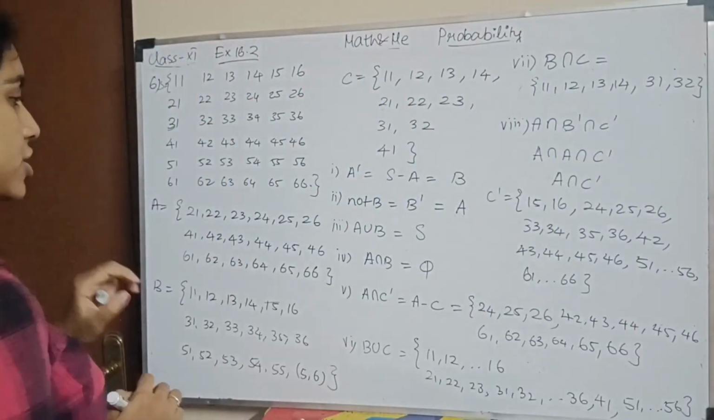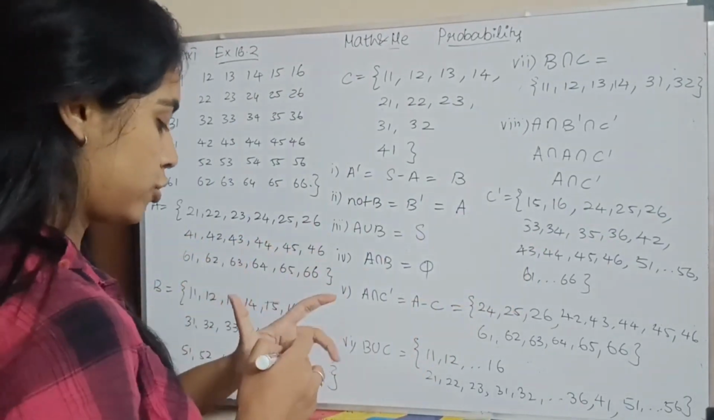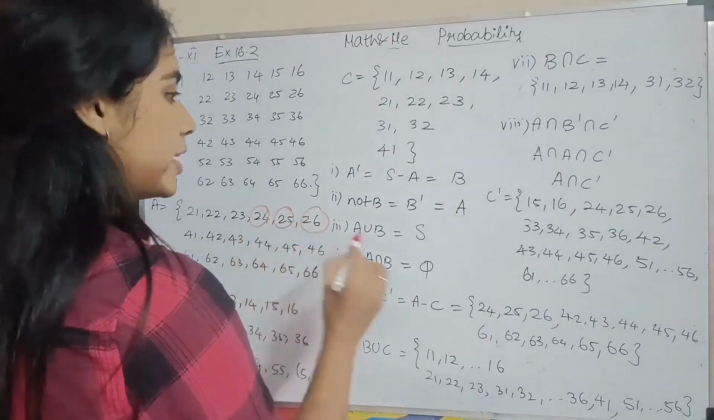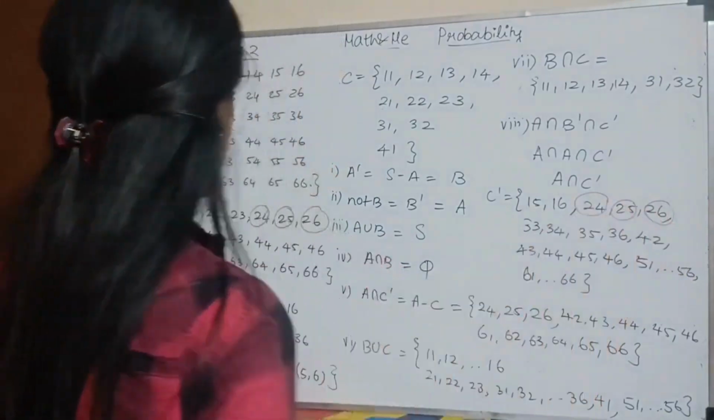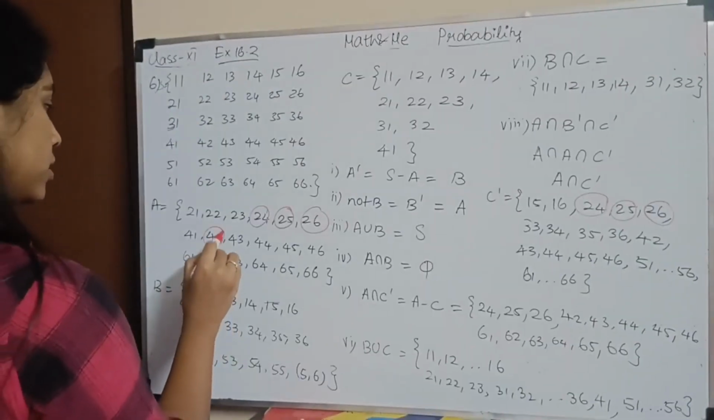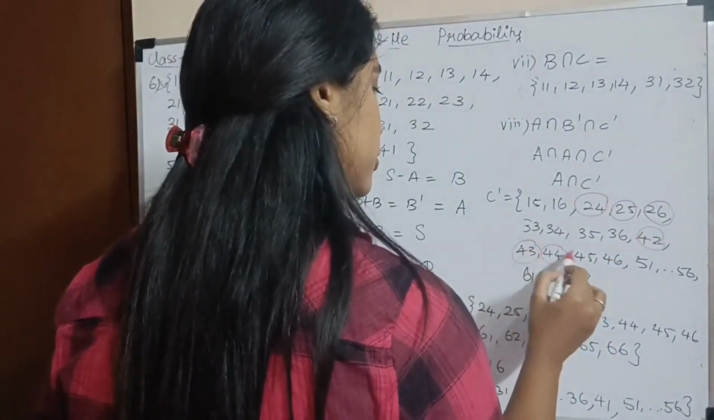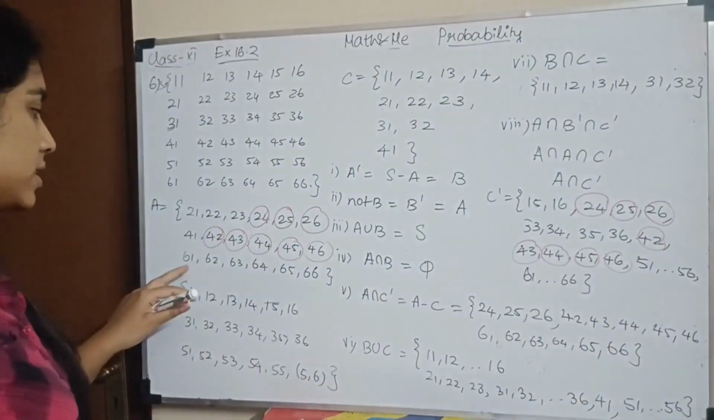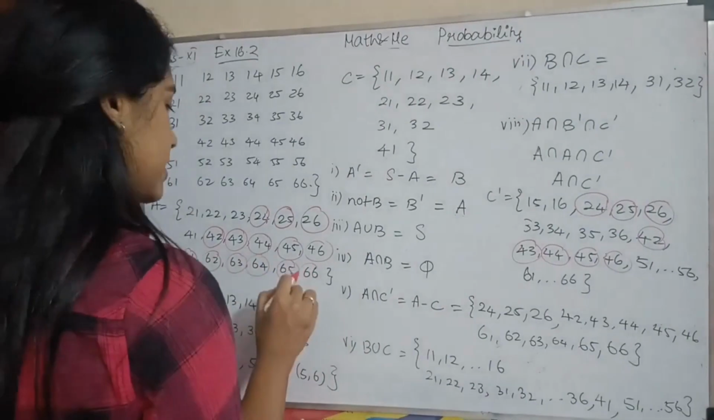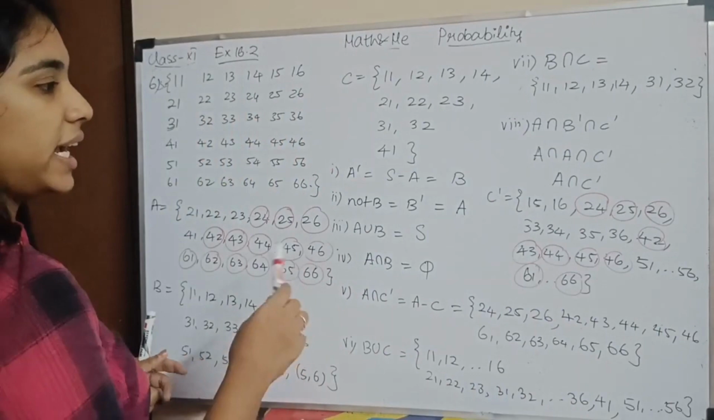Now what is my A intersection C dash? What is the intersection of A and C dash? I have 2-4, 2-5, 2-6. Let me just circle them. What else? In 4 it starts, so I have 4-2, 4-3, 4-4, 4-5, 4-6. 5 is not there. Then I have all of 6: 6-1, 6-2, 6-3, 6-4, 6-5, 6-6. So this is my A intersection C dash.